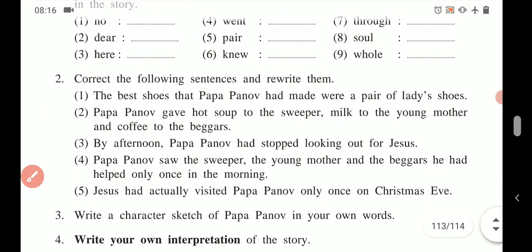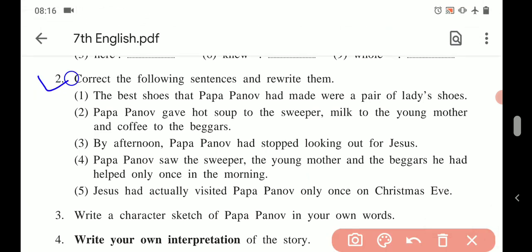Next activity, correct the following sentences and rewrite them. So sentences given below are wrong, false, that we have to correct. First example, the best shoes that Papa Panno had made were a pair of lady shoes. What is wrong in it? Lady, right? So were they a pair of lady shoes? No, it's not. It is of baby. So in place of the word lady, you have to write baby.